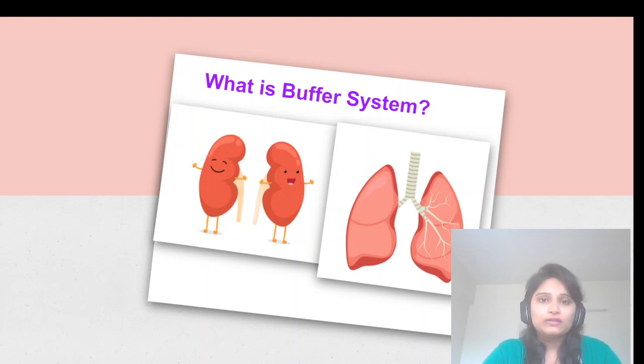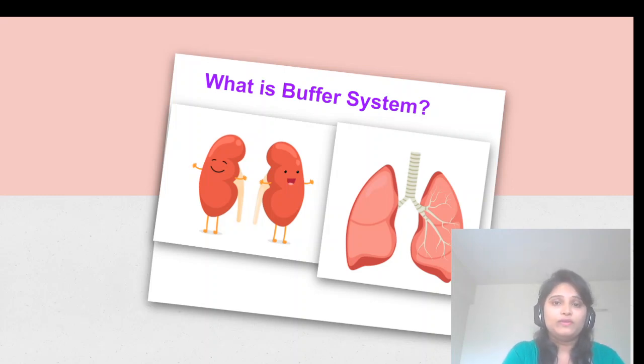So to fulfill that oxygen requirement, your lungs will start functioning. You will breathe very fast and you will get tachypnea. But very soon after, you will become fine, right? So like that your lungs will start functioning very fast and it will also stop functioning very soon.